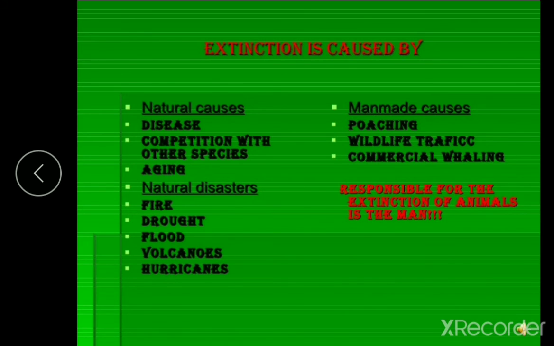For example, the chemical waste from the factories is pumped out into the rivers, lakes, and the oceans, right? The fishes and the other animals which come to drink that water will be poisoned, right? The food chain is affected too. Hunting and killing animals also may lead these animals into danger, right? So these are some of the man-made causes for which the animals are in danger.